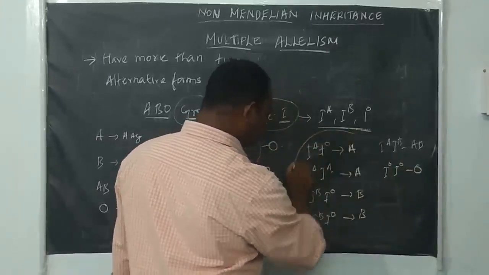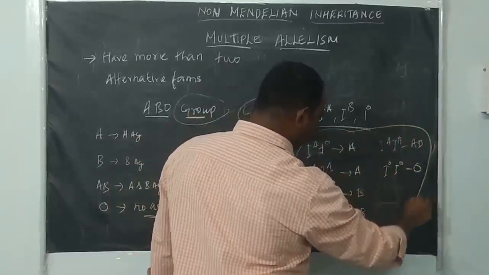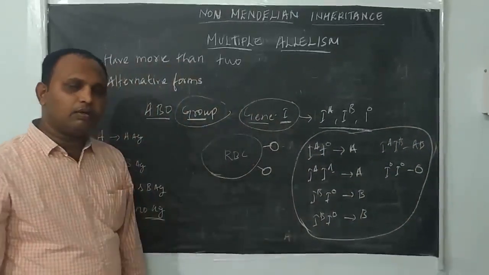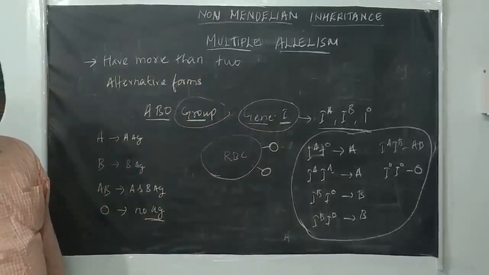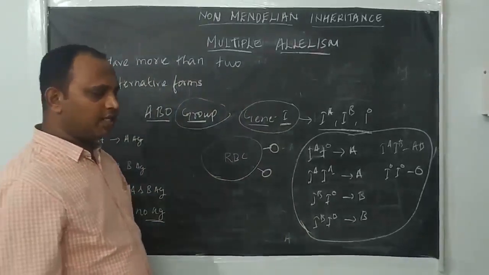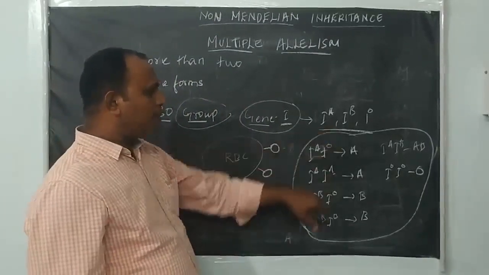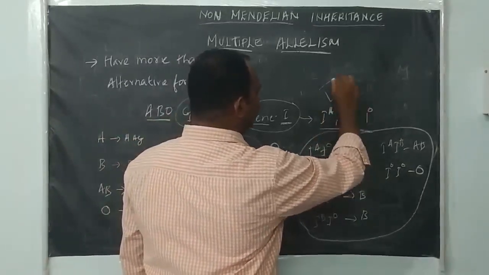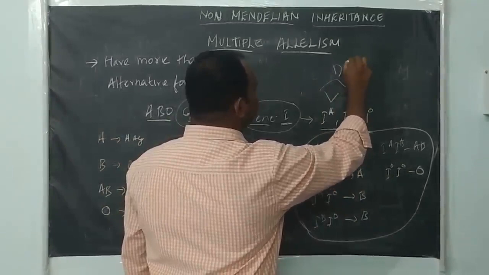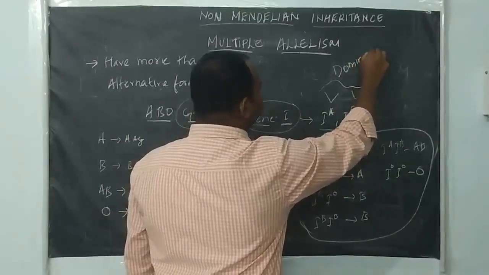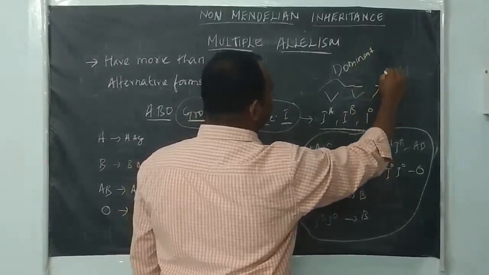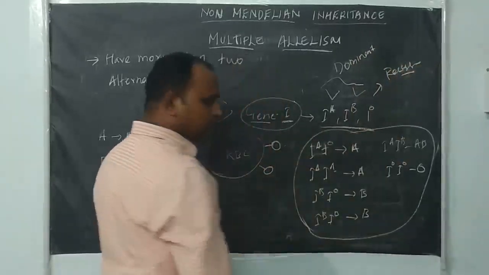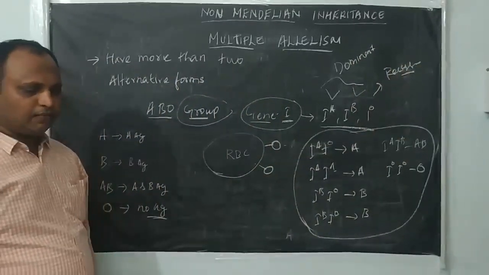So this blood group is a character of the individual, controlled by more than 2 alleles. Here the dominant alleles are IA and IB, these 2 are dominant. The recessive allele is I naught. So 3 alleles are responsible for this.